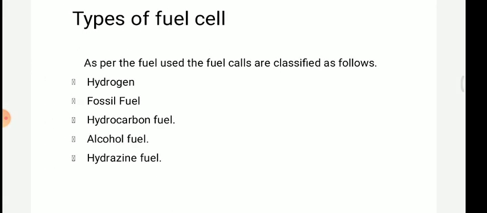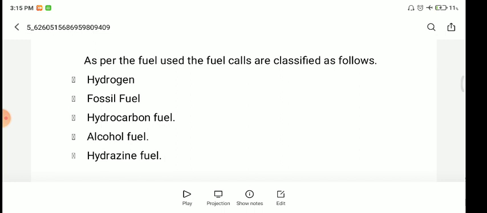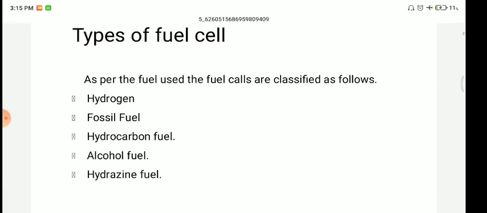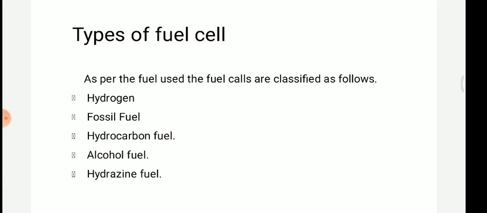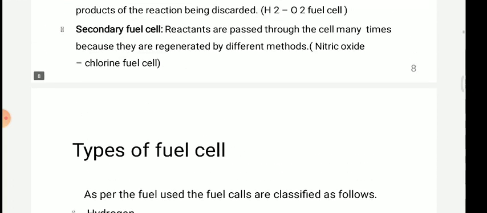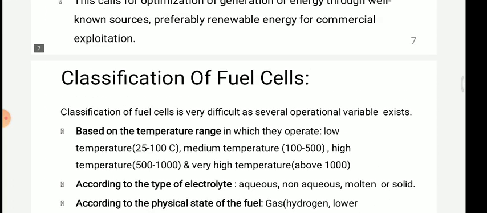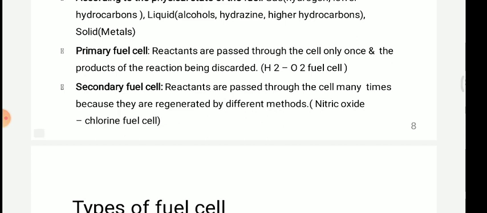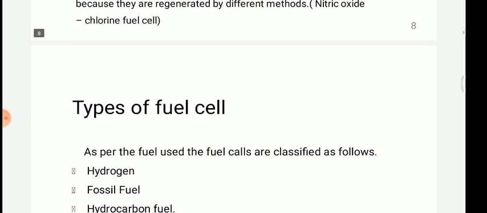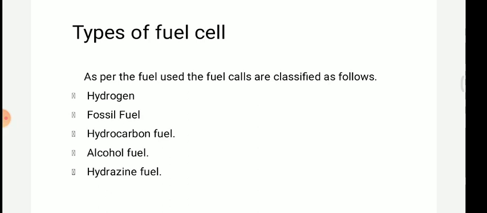The next one is the type of the fuel cell. Okay, so we have seen the classification, and according to this classification we can categorize fuel cells. Now which fuel cells are available and what types of fuel cells are we exactly using?